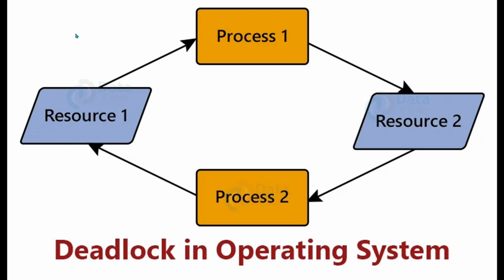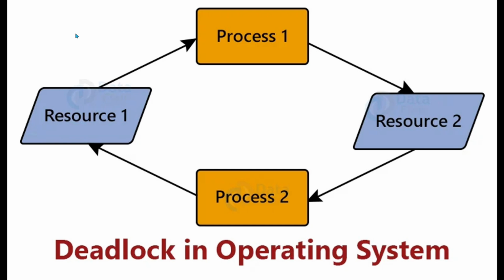Basically, in an operating system, a deadlock occurs when two or more processes are stuck waiting for resources held by each other. For example, imagine we have two processes and two resources, P1, P2, and R1, R2, while P1 is holding the resource R1 waiting for R2, while process P2 is holding R2 and waiting for R1. Neither can continue. This situation is called a deadlock. To handle this, we use deadlock avoidance techniques, and one of the most famous is the banker's algorithm.